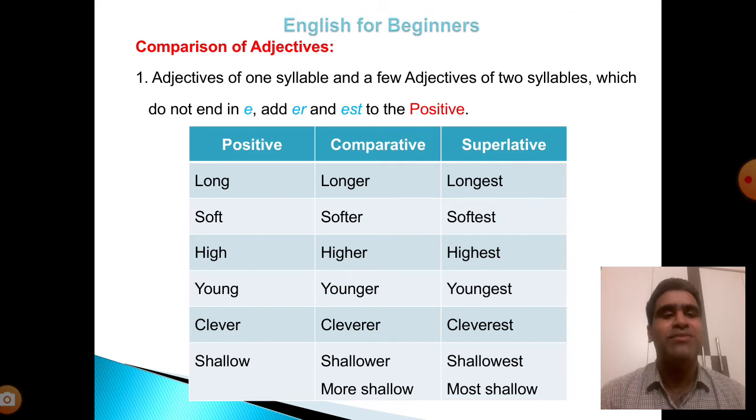Some exceptions will be there. In this tabular column, the adjective words do not end in e. We can add er for comparative and est for superlative.